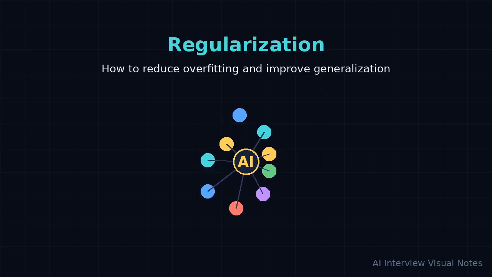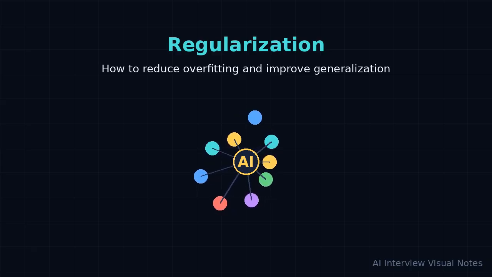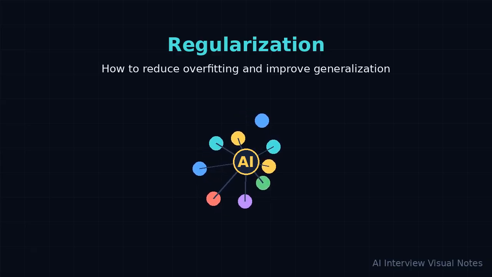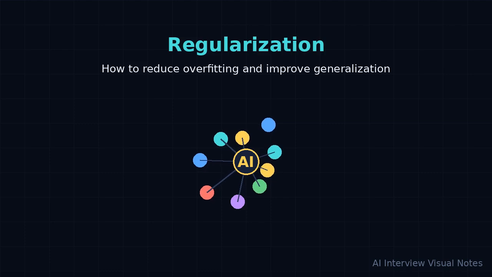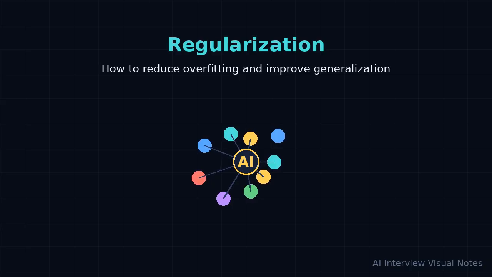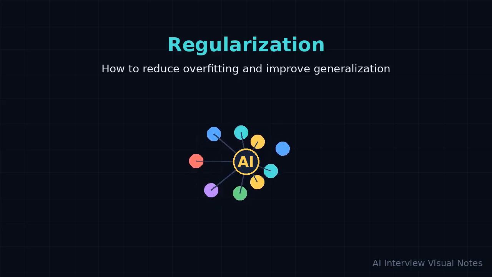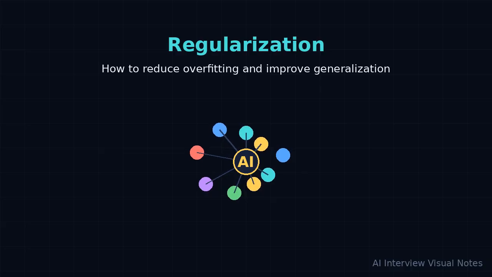For this topic, the headline is, How to Reduce Overfitting and Improve Generalization. Say that in your own words, then connect it to a realistic machine learning system. Ask what the model is trying to do, what can go wrong, and why this idea helps. That framing makes the answer sound grounded instead of memorized.